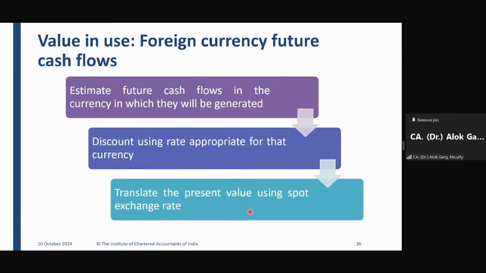Is that clear? So we talked about the future cash flows and we talked about the discount rate. Just to cut a long story short, the cash flows will be given in the question, but please remember, you have to take the cash flows only in the existing condition of the asset, not in the future condition of the asset. Number two, while taking a cash flow, you have to take a net cash flow, means inflow as well as outflow.